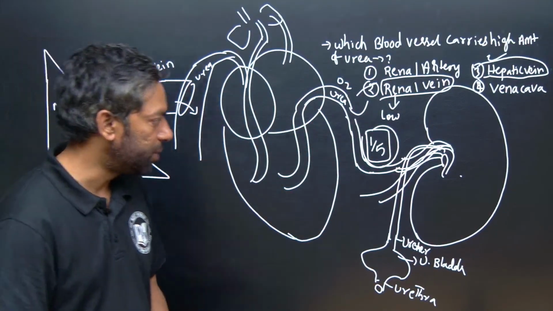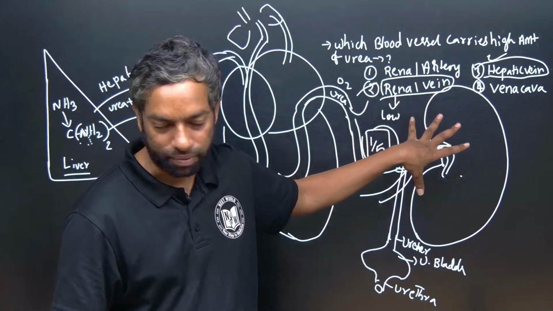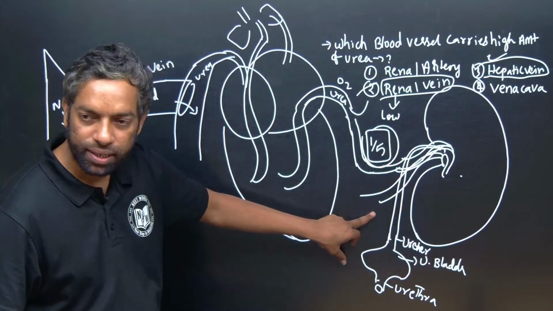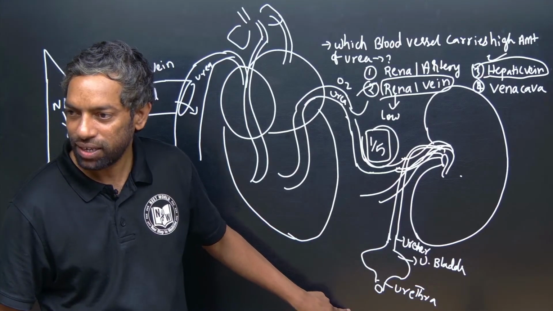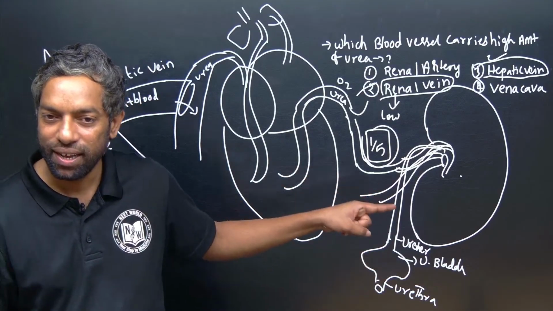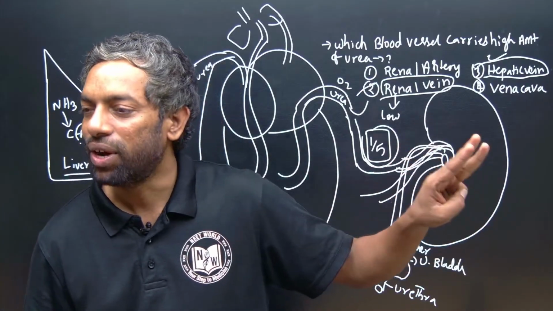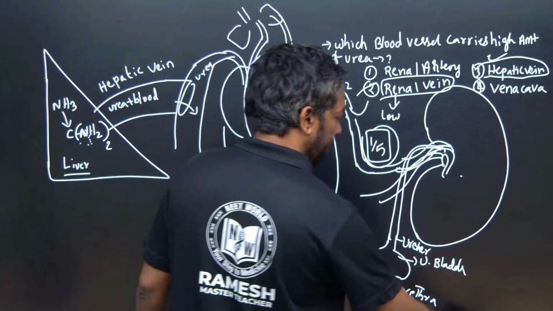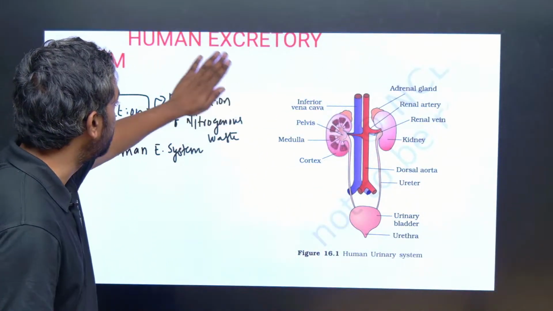Human excretory system, what are the parts? Kidney, ureters, urinary bladder, urethra. The parts of the human excretory system are the kidney, ureters, urinary bladder and urethra. Four parts, right? This is the human excretory system.